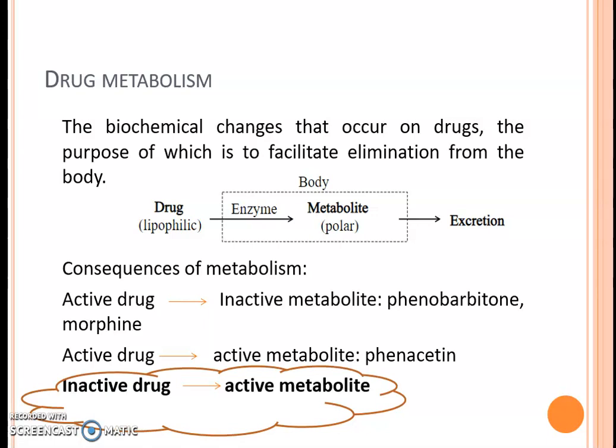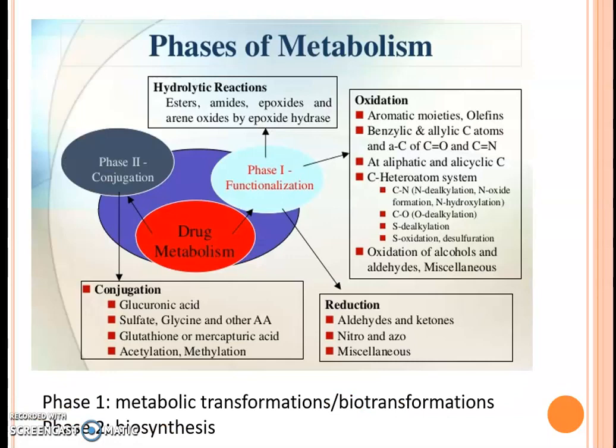Example is phenacetin. And also sometimes it is possible that the drug is inactive, but after metabolism it gets converted to active metabolite. This is known as a prodrug, in which the drug as such is inactive, but after metabolism it gets converted to active form. Thus the inactive drug is known as a prodrug.